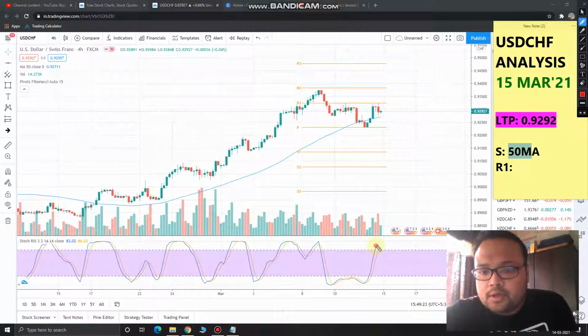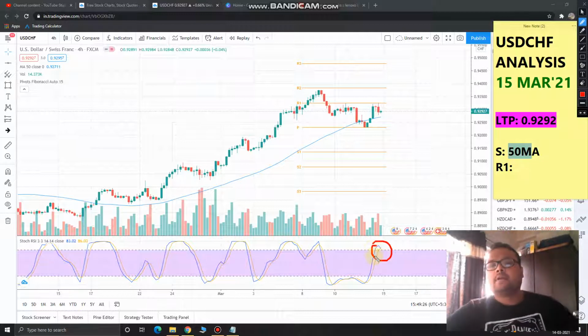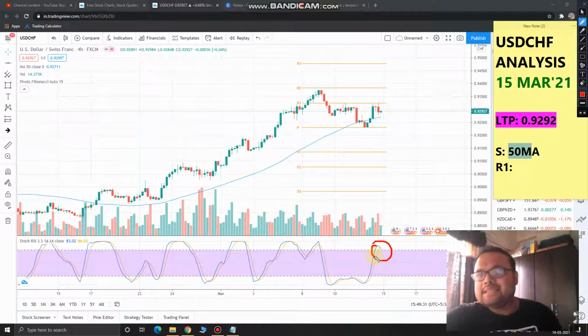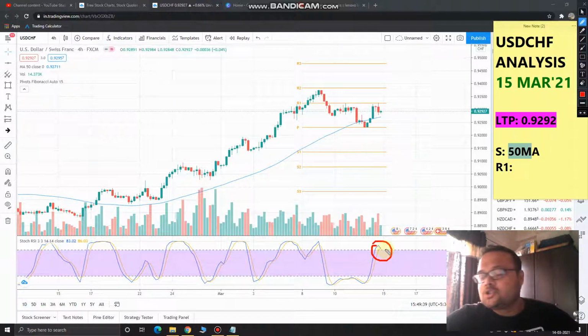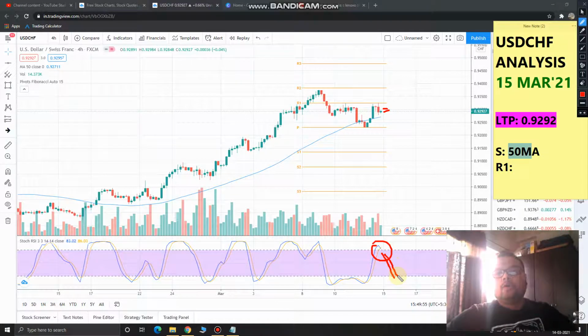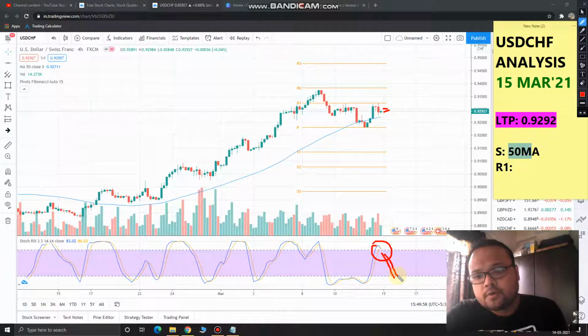But we need to see one thing. You can see that stochastic RSI is in the overbought zone, as the market is closed right now. So when the market opens, we just need to keep our eyes on the price and the stochastic RSI. If the price opens near the 50 moving average, then it's well and good. Just wait for the stochastic RSI to come down to the oversold level. When stochastic RSI is in the oversold zone, then just observe the position of the price.